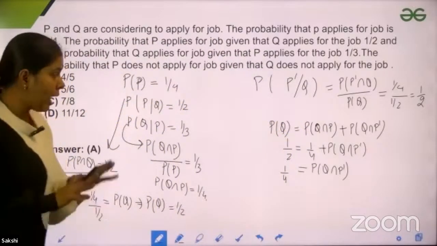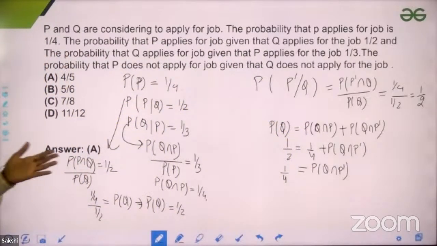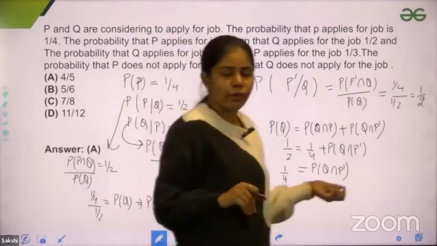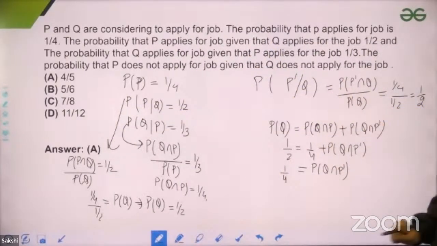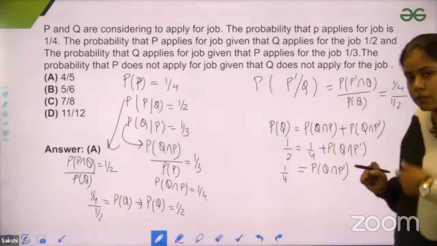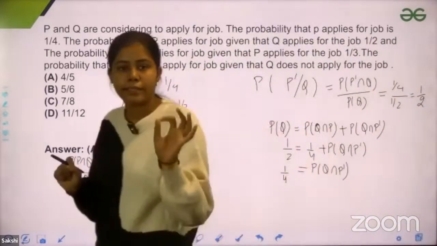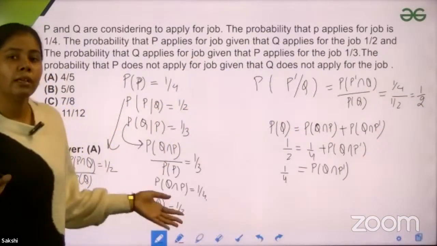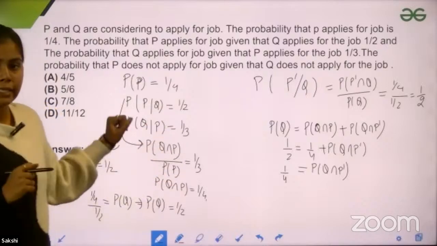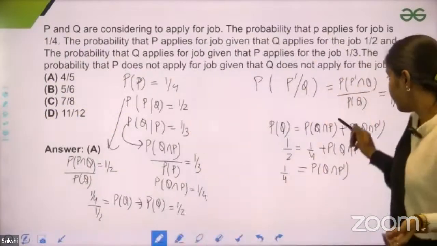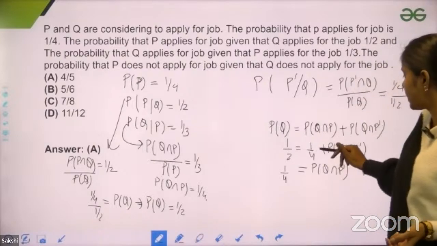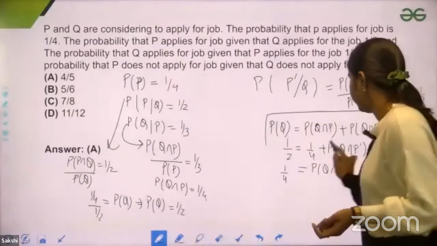So see, you have to apply some calculus, right? How to solve equations, what I can get from this equation, what can I get from this equation, and then we reach the answer. So you have to solve questions like this. They have asked the same question on a different concept in the GATE exam as well. We are going to discuss that question as well. But you should know this because you need to find P dash intersection Q. So this you can use.